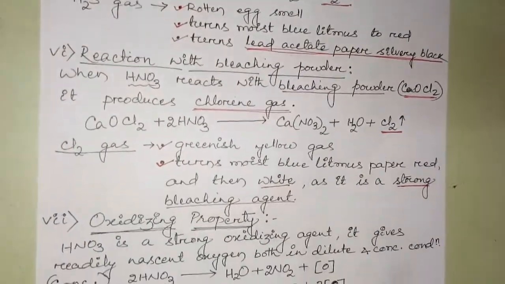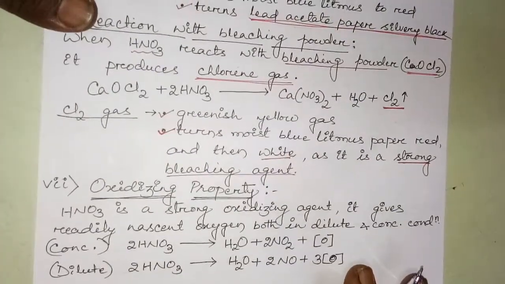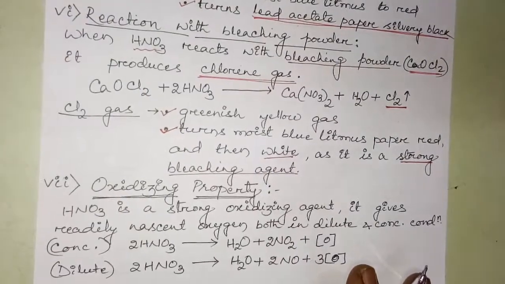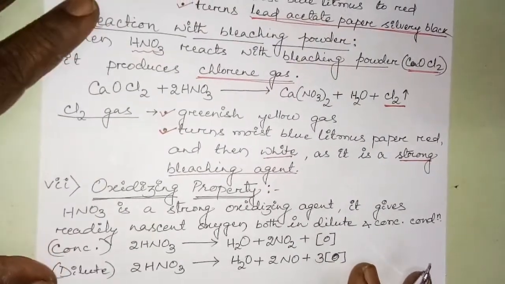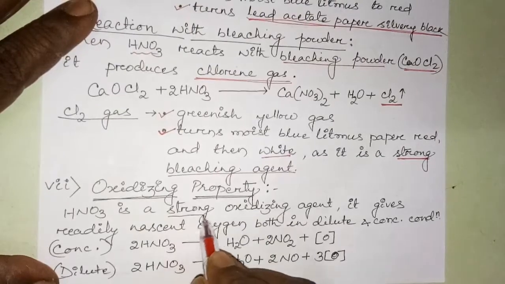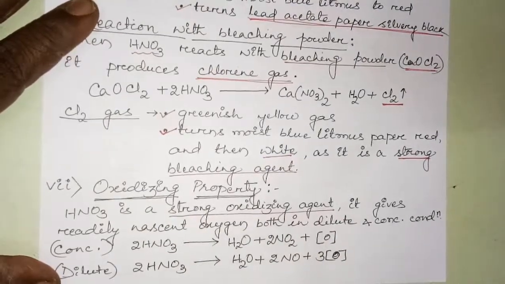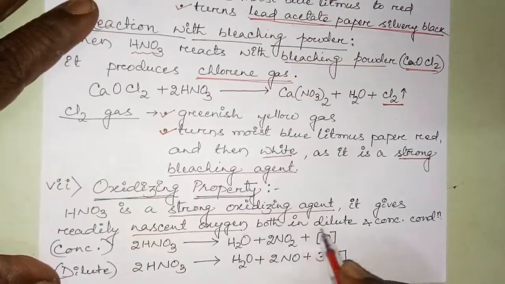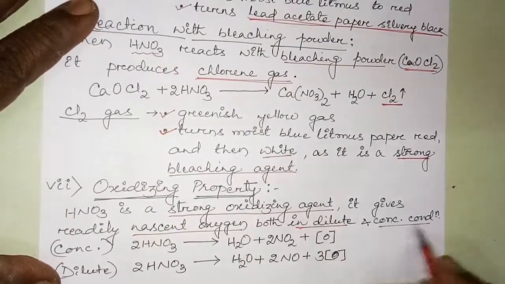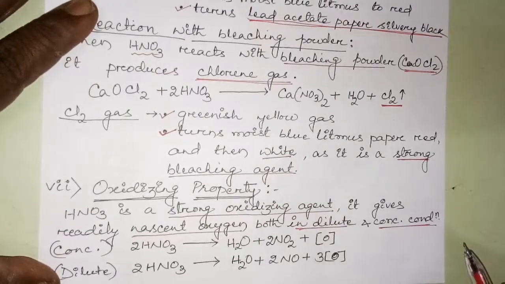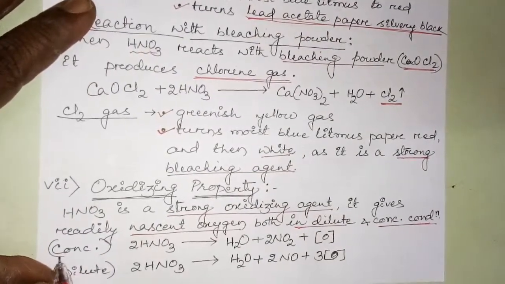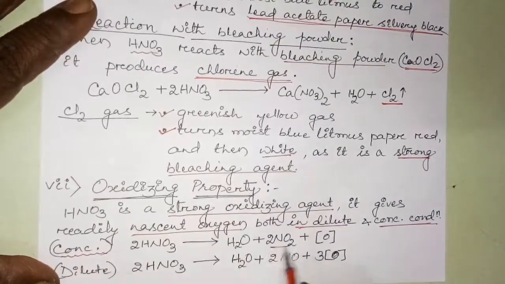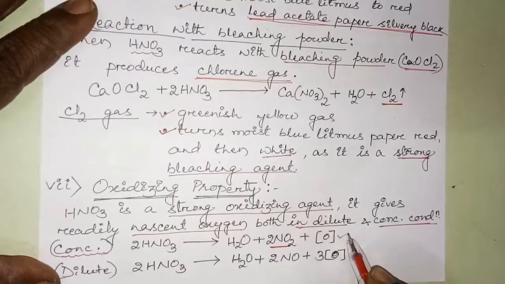Now we'll discuss a very important topic, the oxidizing properties of nitric acid. What is that? Nitric acid is a strong oxidizing agent. You have to remember, nitric acid is a strong oxidizing agent. It readily gives nascent oxygen both in dilute and concentrated conditions. So how does it dissociate? In the case of concentrated nitric acid, it dissociates to water, nitrogen dioxide and nascent oxygen.